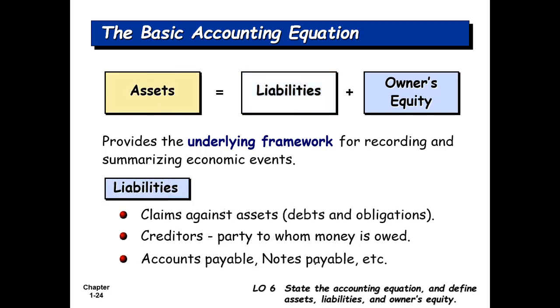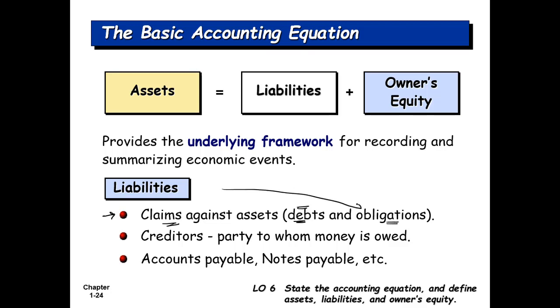Alright, now liabilities. What are liabilities? Liabilities are claims against assets. As I told you, they are the claims by the creditors, people who have actually lent money to the business. We have borrowed from them. Since we are borrowing from them, we are getting the borrowed money, which is called debt. So debt is borrowed money, and we have an obligation to pay that back. So liabilities are obligations.